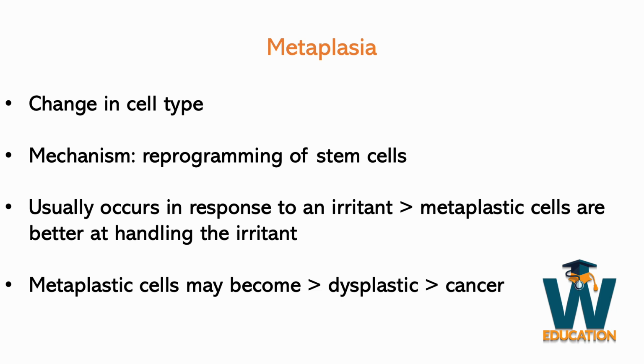Moving on to metaplasia, which is a change in the cell type. If you want to change the type of cell, you need to go back to its stem cells and reprogram them. So the process of metaplasia involves reprogramming of stem cells. Usually, what causes metaplasia is a chronic irritant, and the whole point of changing the type of cell is that these metaplastic cells are supposed to be better at handling the irritant. However, the problem with this is that metaplastic cells have a much higher chance of becoming dysplastic and eventually turning into cancer.